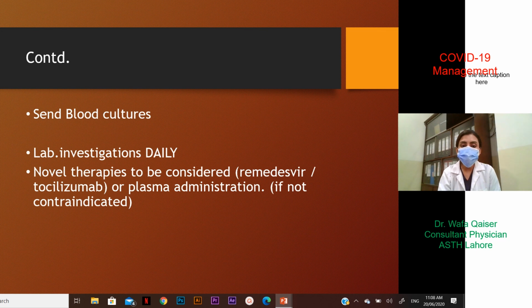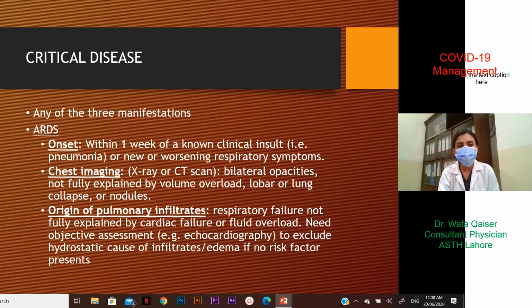We would be sending blood cultures for this patient. His laboratory investigations would be done daily. Novel therapies in the form of remdesivir, tocilizumab or plasma administration would be a point of consideration at this point if not contraindicated. We will be discussing how to give it and what points to consider.